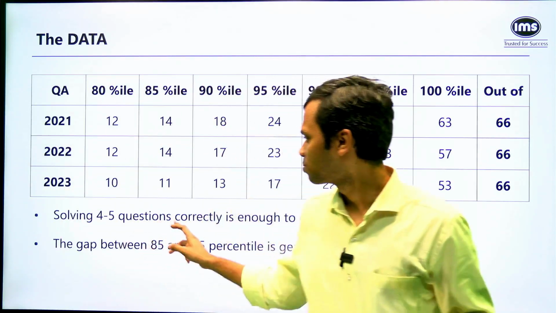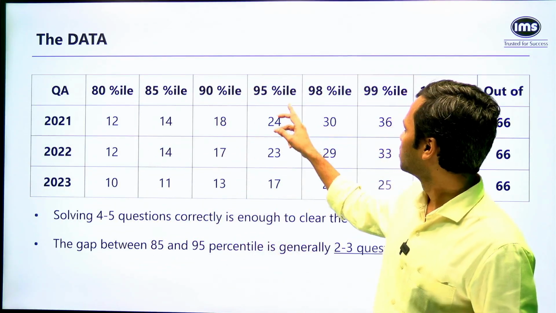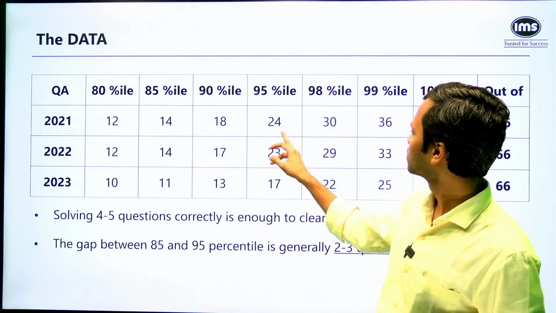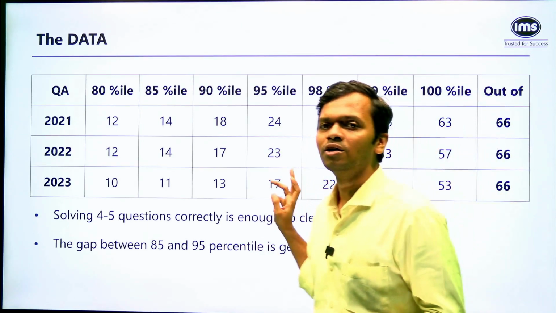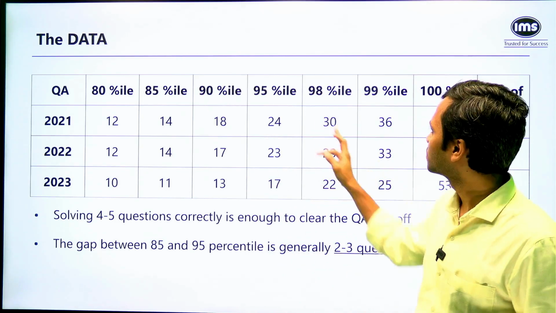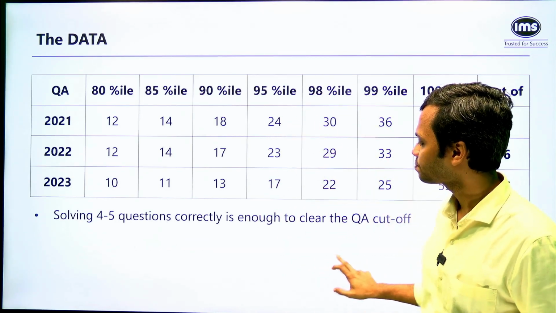So it's definitely possible to go from, say, an 85 to 95, and jump from a 95 to a 99. If you notice, this is 12, this is 10, and this is 8, right? Again, 3 to 4 questions is going to be the gap between a 95 and a 99.